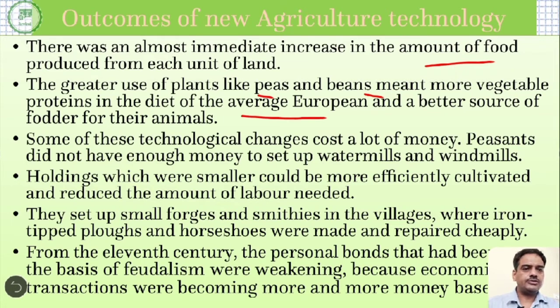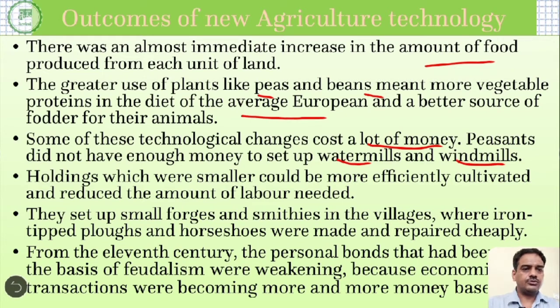Some of these new technological changes cost a lot of money. Whatever changes were made by the peasants, some were very cheap while some were very costly. These costly changes were not made by the peasants because they could not afford them. As a result, they were helped by the lords. So lords used to set up water mills and windmills. These were the major projects undertaken by the lords to help the peasants, so that agricultural production could be increased. And if agricultural production increased, that would also lead to increasing income for the lord.